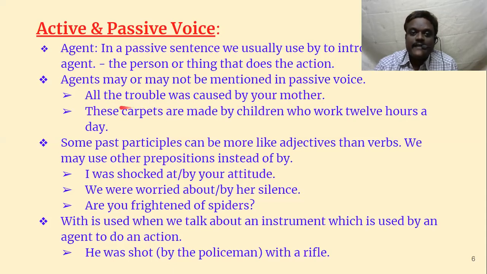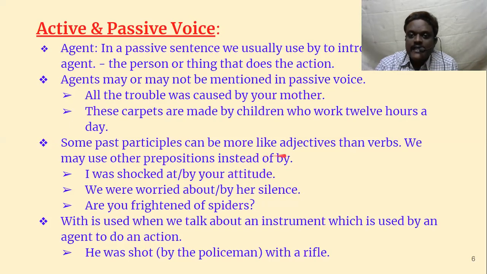For example, all the trouble was caused by your mother. Here "by" is there. These carpets are made by children who work 12 hours a day. Here "by" is used, whereas in some sentences you don't need to use "by". I have some exercises for you in the next slides. We'll examine that as well.